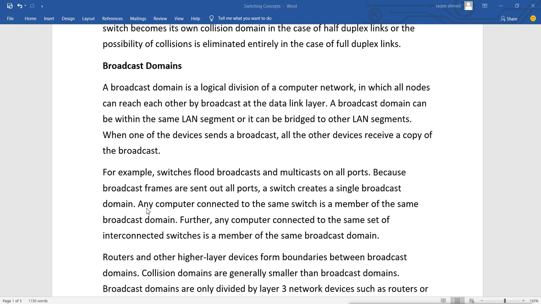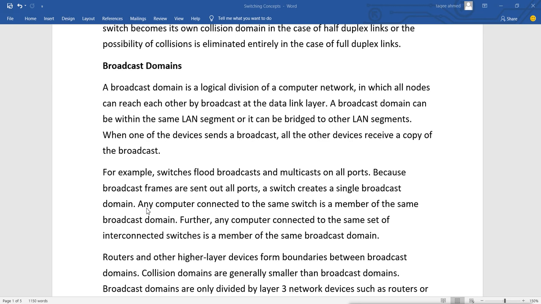But if PC1 sends broadcast data, it sends the broadcast data to everyone. That means PC1 wants to send the data to everyone, so it will definitely go to everyone. So a switch can do the broadcast only when it has a broadcast packet. And any computer connected to the same switch is a member of the same broadcast domain. That is why the switch is also called a single broadcast domain. That means by default it can send one packet to everyone, but only when it has a multicast or broadcast. Now I am saying even a multicast. Multicast means we have a multicast MAC address.